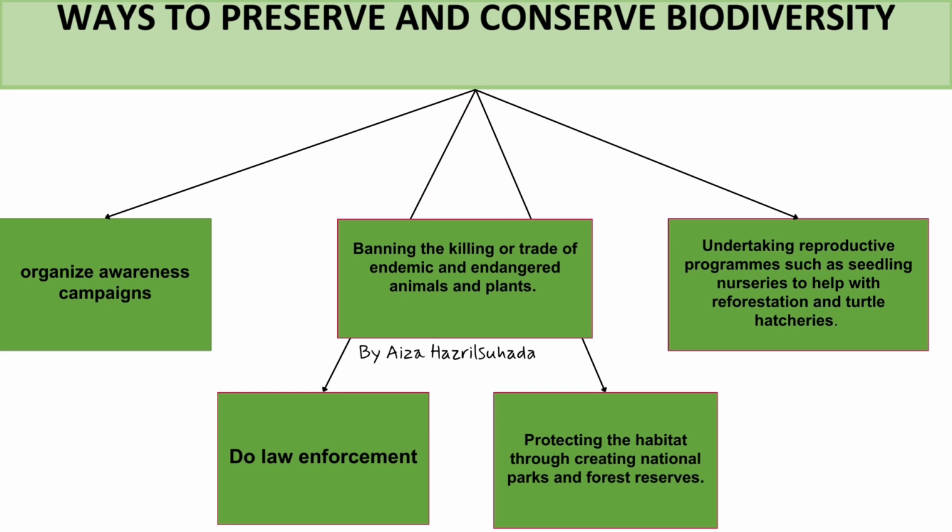Second, we can ban the killing or trade of endemic and endangered animals and plants through law enforcement, and protect the habitat by creating national parks and forest reserves. The third one, we may undertake reproductive programs such as seedling nurseries to help with reforestation, and turtle hatcheries.